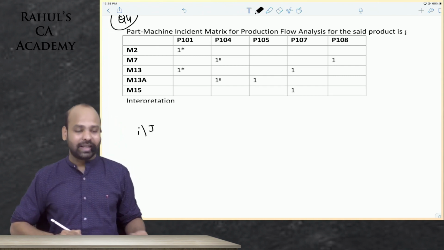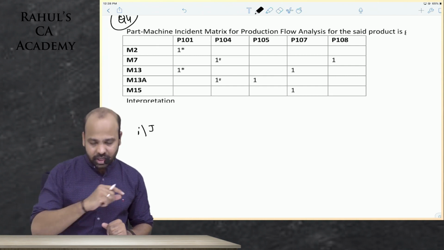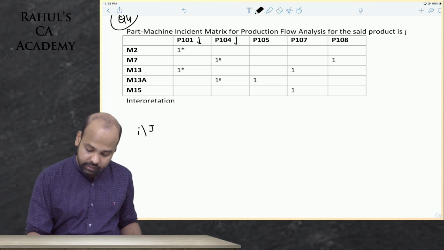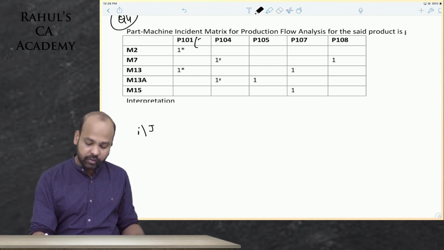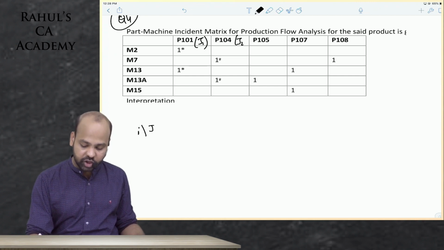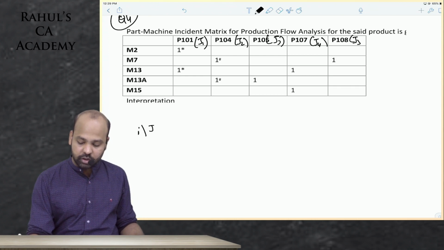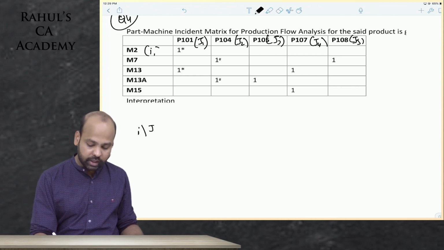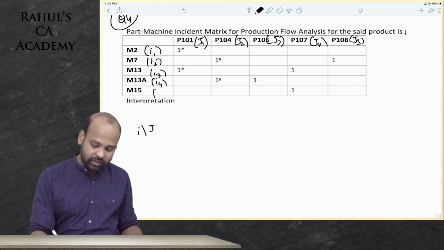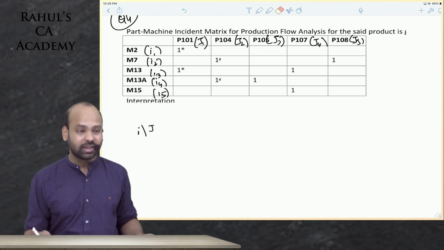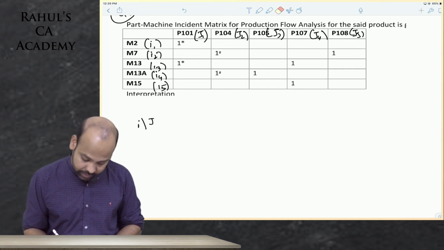Here there are I and J. J will represent your columns. So the first column, P101, is J1, this is J2, this is J3, this is J4, J5. These are your columns and these are your rows: I1, I2, I3, I4, I5. Even without writing I and J, you will get the answer.